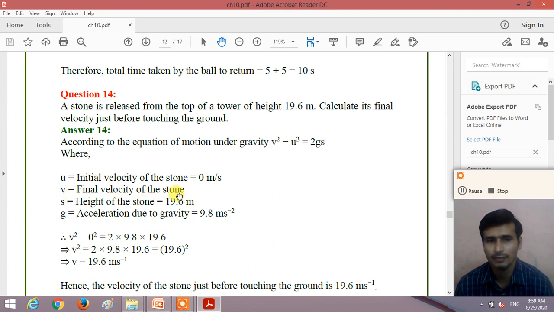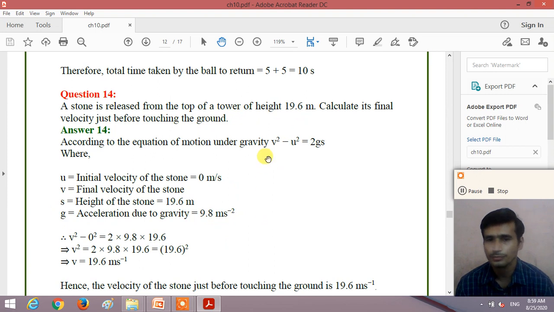V, the final velocity of the stone, that is the velocity of the stone just before touching the ground, we need to calculate. Here the distance covered by the stone is equal to the height of the tower. s is given to you as 19.6 meter, and g, acceleration due to gravity, we take as 9.8 meter per second square.